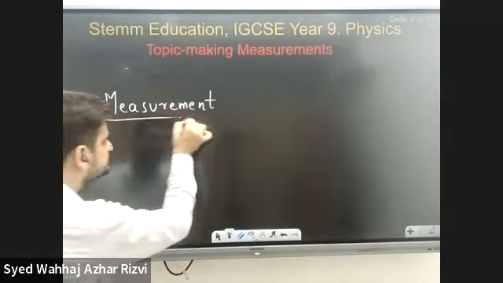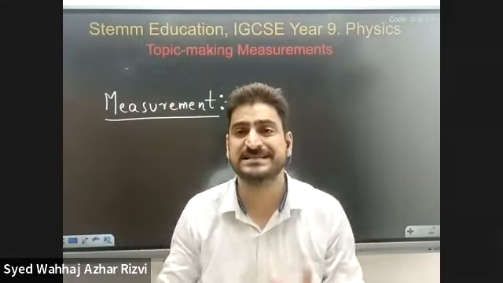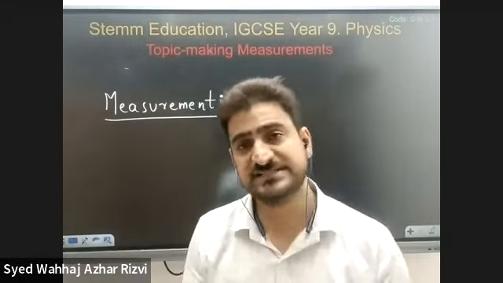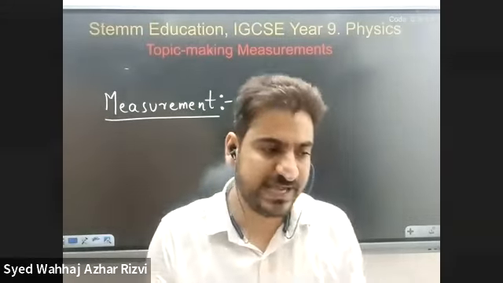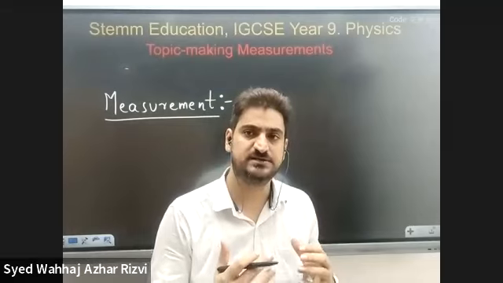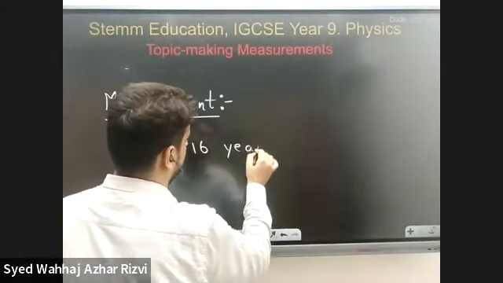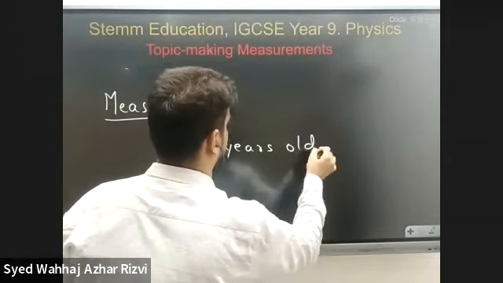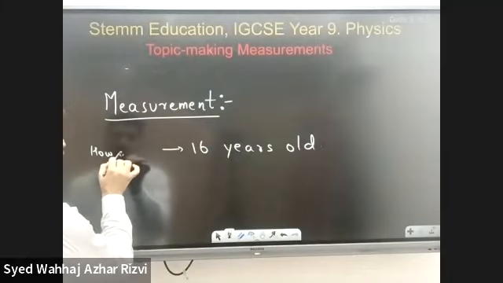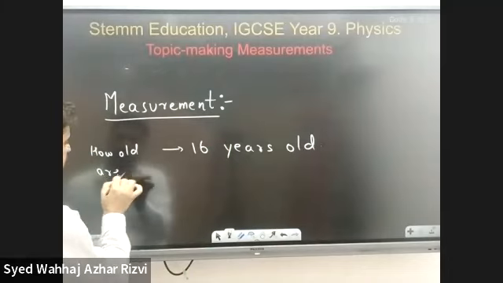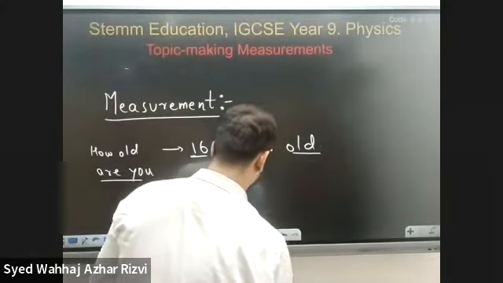Now let's ask this question, what is measurement? And what is it that we try to measure? For example, if I ask you what is your age, you can give me the answer that I am 16 years old. This is the answer to the question, how old are you? And the answer to this question is 16 years old.